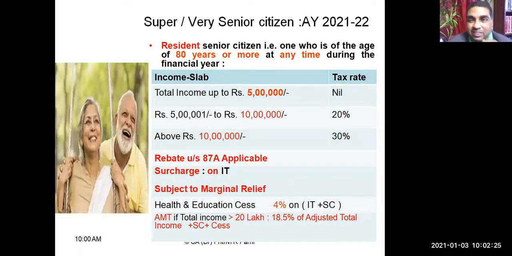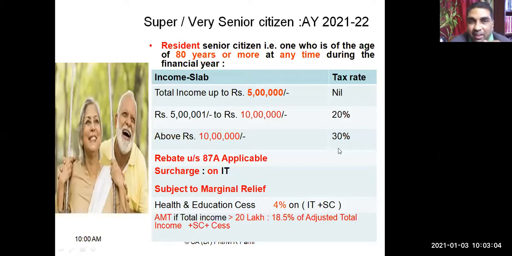Now resident senior citizens whose age is 80 years or more, we call them very senior citizens or super senior citizens. As you can see here, up to 5 lakh rupees, no tax, because tax rate is nil. That 5% slab is also not there, because the 5% slab was there for income above 2.5 lakh. Here up to 5 lakh rupees, nil. And 5 lakh 1 to 10 lakh rupees, what is the tax rate? 20%. And above 10 lakh, the same 30% is there.